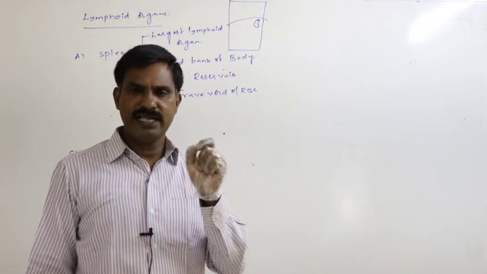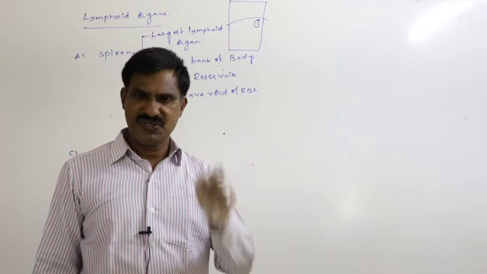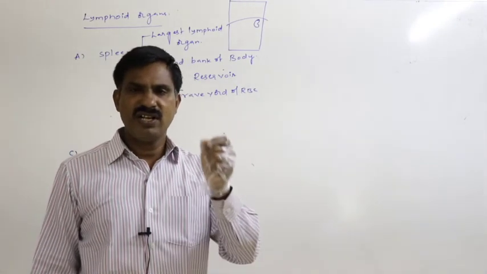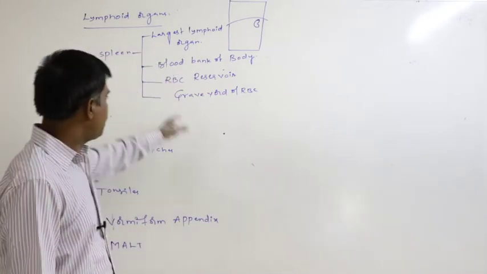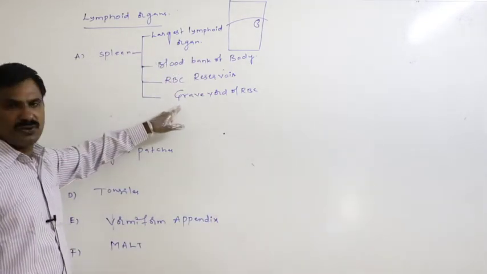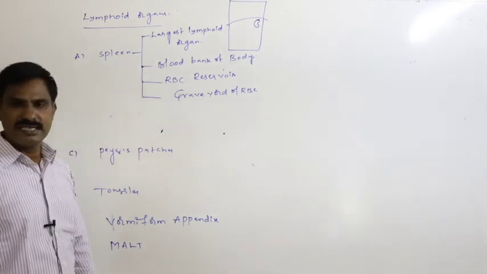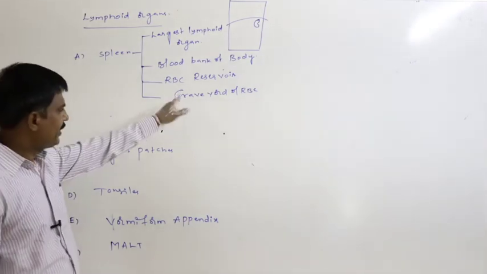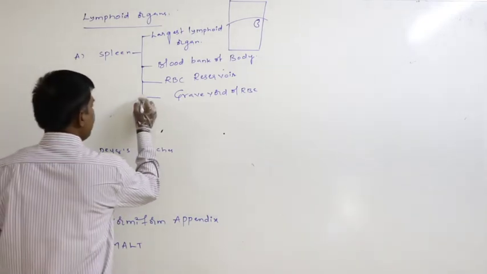After 120 days, these RBCs must reach the spleen for destruction, for the recovery of iron from the hemoglobin. Definitely these old RBCs after 120 days are returned back to the spleen and destroyed inside the spleen. So that only spleen is said to be the graveyard of RBC.